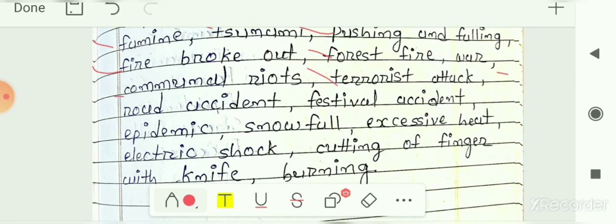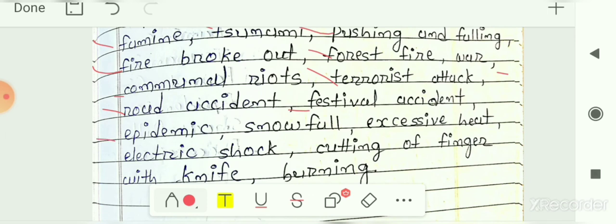Next is terrorist attack. Next is road accident. Then festival accident, that means an accident which happens in the festivals, like Diwali, in which some may get burned because of the crackers. That one is known as a festival accident. So these kinds of accidents are known as festival accidents.